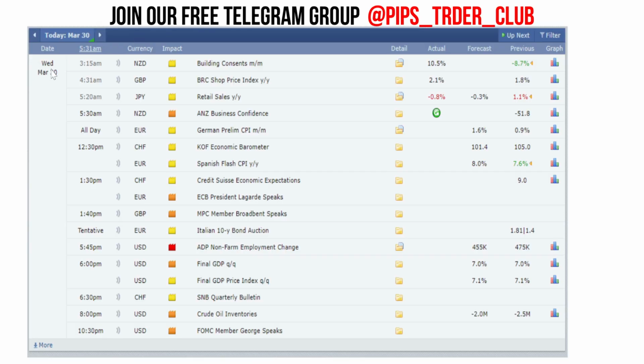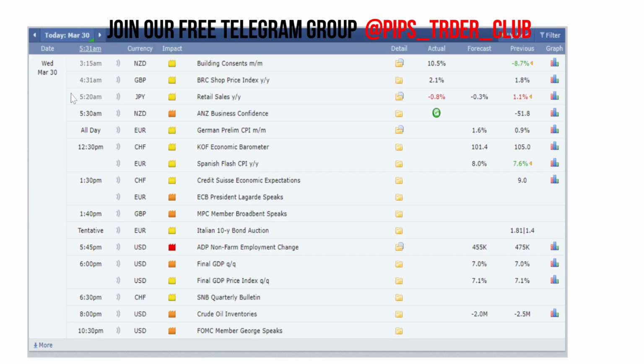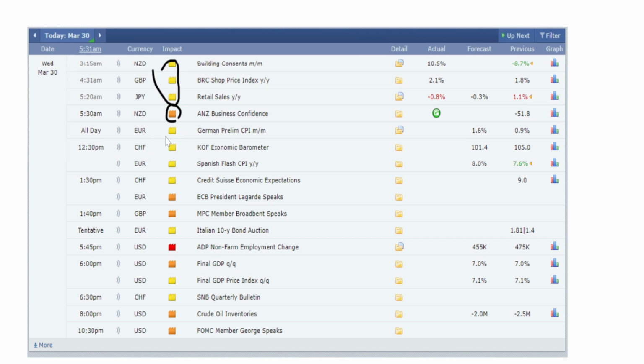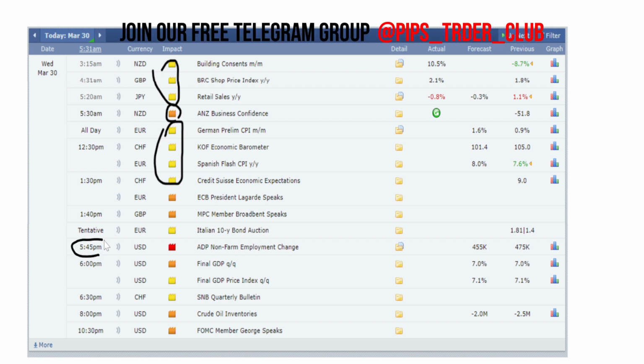So today is Wednesday, March 30th. When we look at the events planned for today, at 5:30 AM we have medium impacting news for New Zealand dollar. Then all day we have low impacting news for Swiss francs, euro, again Swiss francs. At 5:45 PM, this is all Indian Standard Time, we have high impacting news for US dollar currency pairs.